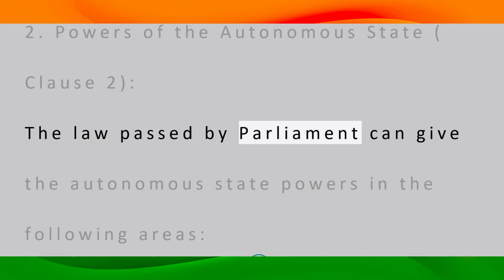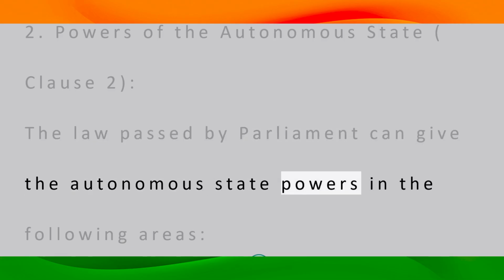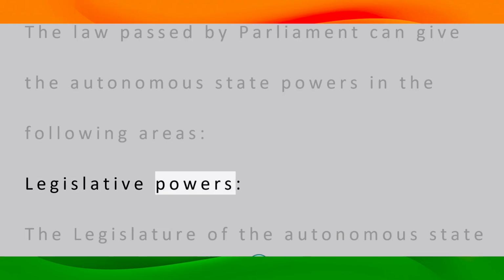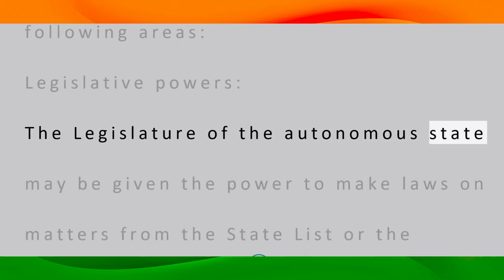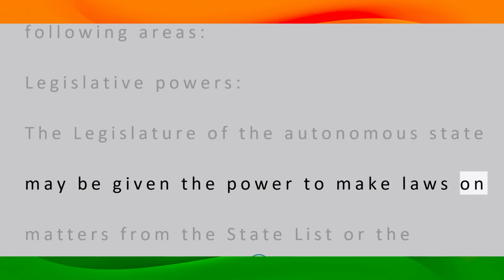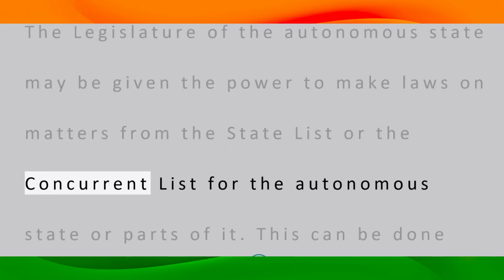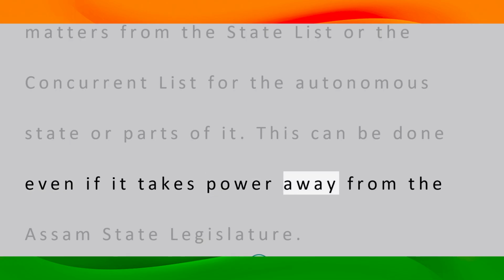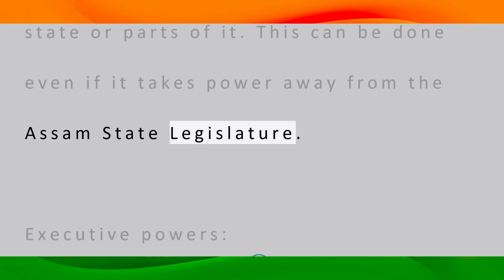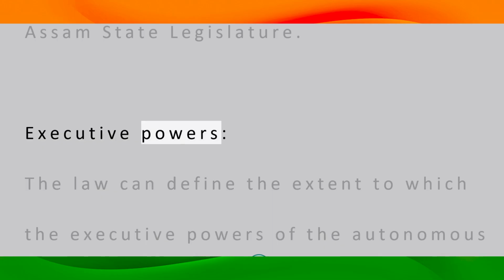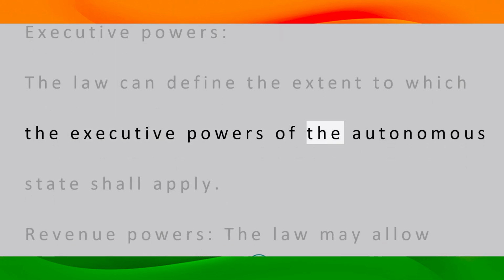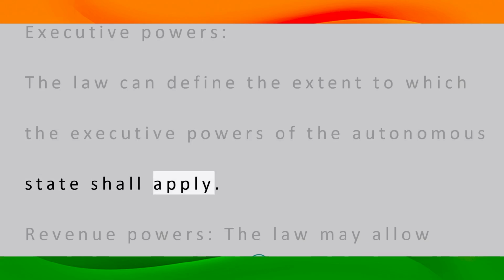The law passed by Parliament can give the autonomous state powers in the following areas. Legislative powers. The legislature of the autonomous state may be given the power to make laws on matters from the state list or the concurrent list for the autonomous state or parts of it. This can be done even if it takes power away from the Assam state legislature. Executive powers. The law can define the extent to which the executive powers of the autonomous state shall apply.